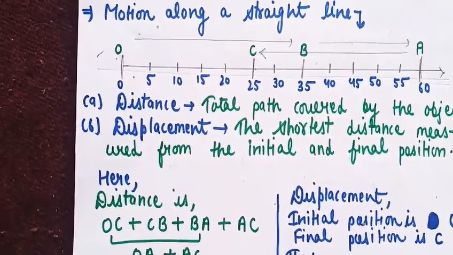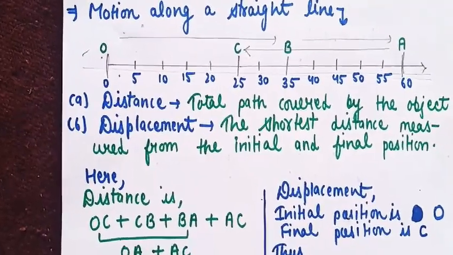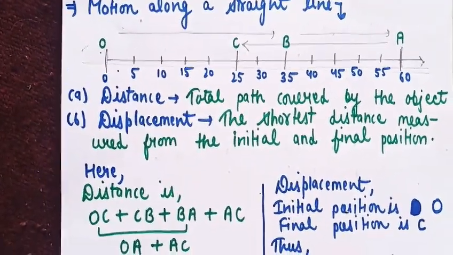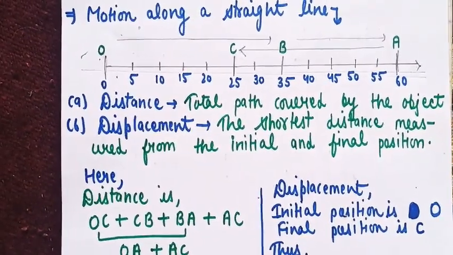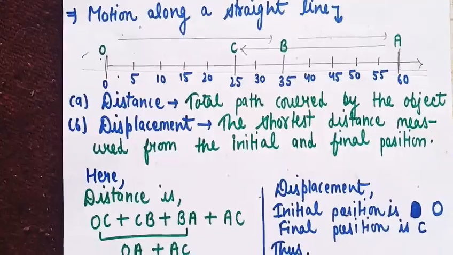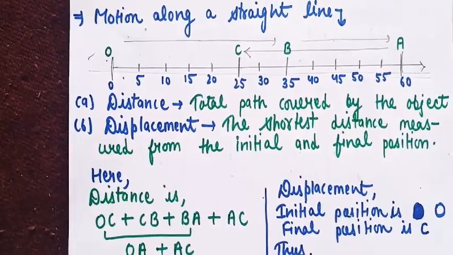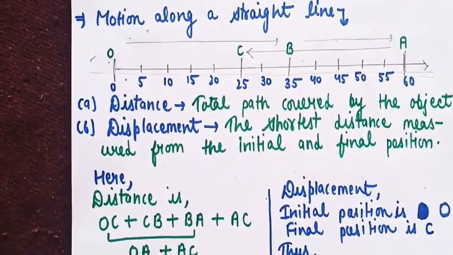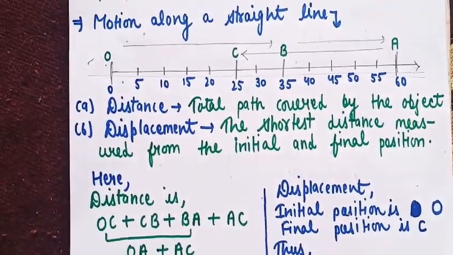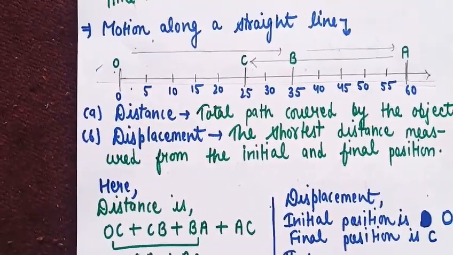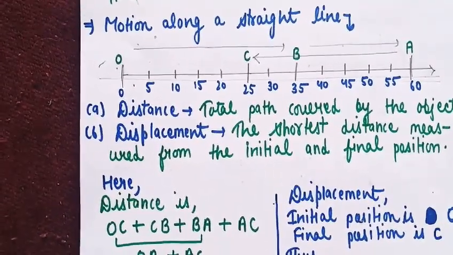But what is displacement? Your initial position, from where you start, is your home, and after school you came back home, so the final position is also home. So the displacement will be 0. That means displacement depends only on the initial and the final position. Whenever the initial and final positions are the same, the displacement will be 0. This is the common example I have taken.